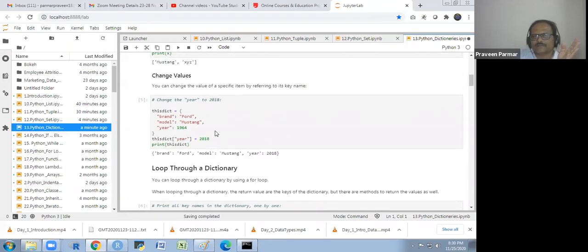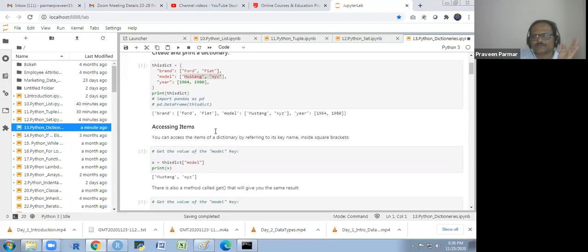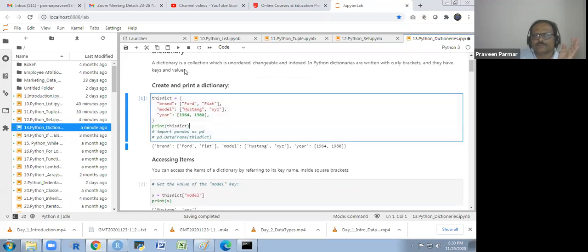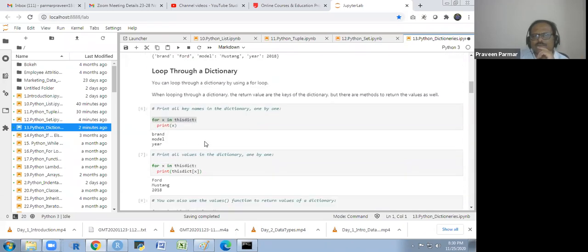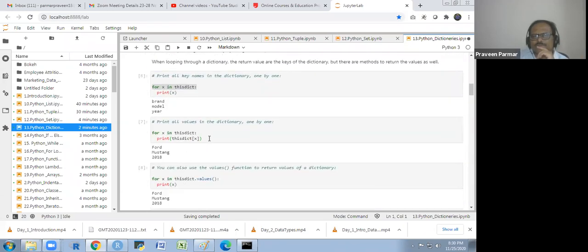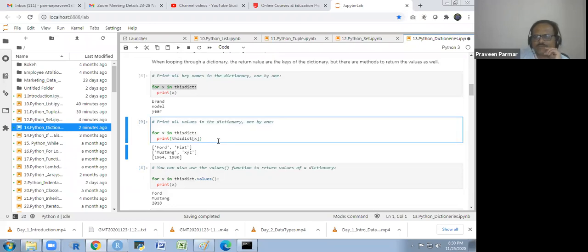Suppose I run this one instead. Now this dict has two items, and then I run this loop. I will get the whole list. Is it clear?